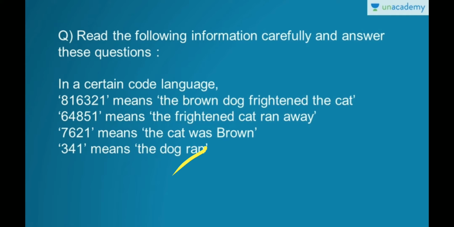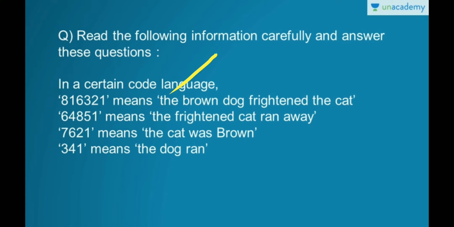So the number which has been repeated in all these four groups of numbers will be the coding for the. Here you can see that 1 is common in all these groups of numbers. So you can simply make out that 1 is coding for the.